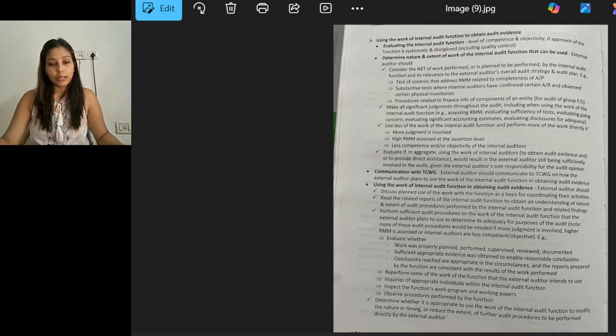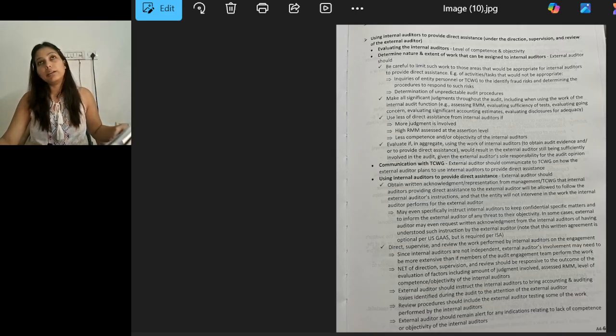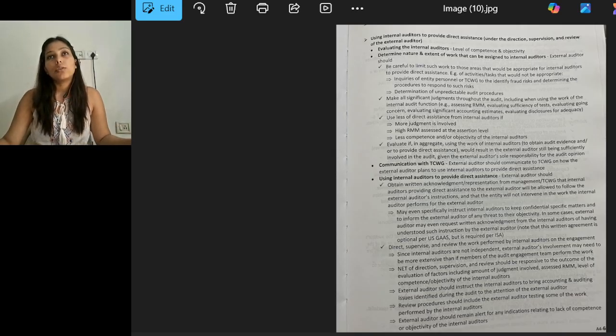So the extent or timing can be reduced depending on the quality of work that has been done by the internal auditor. But again, the conclusion here is that external auditors should not completely rely on it, and should use their own competence to analyze the work of the internal auditor: whether it can be relied upon or not, whether it is documented or not, and whether it can be taken as a basis or not.